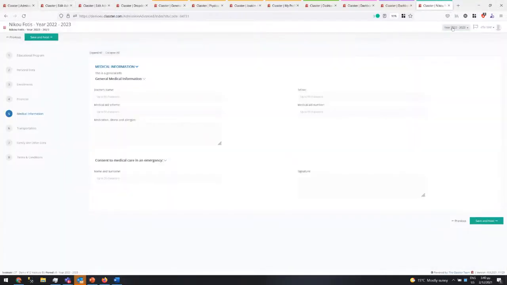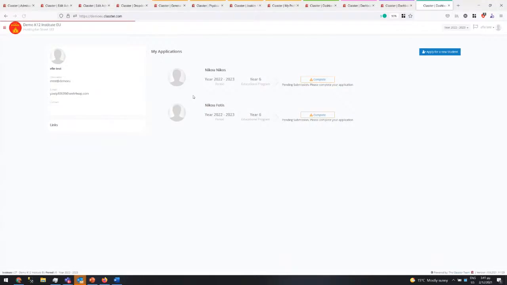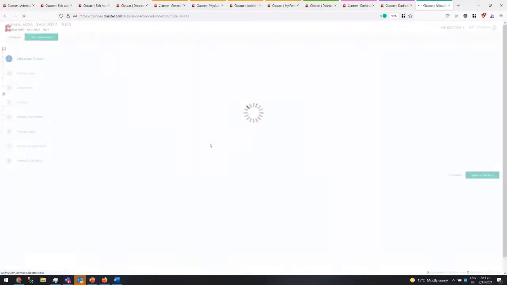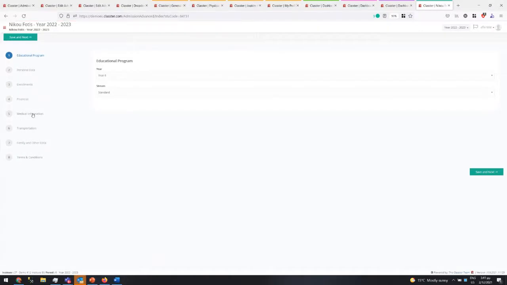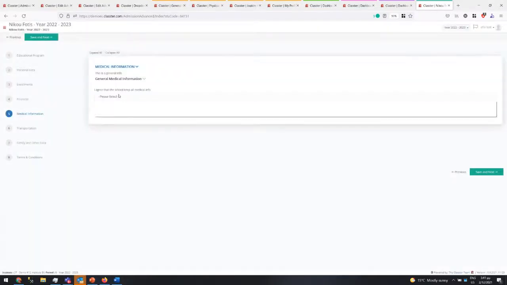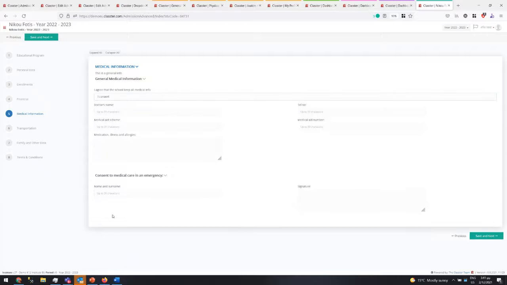Okay. So complete. It will go to the medical. Hopefully this is correct. Yes, now I consent and everything is presented. So there is one consent and then everything is presented based on that. So you see that you have this ability to do some flows now in this kind of information. So this is new stuff for the admission.